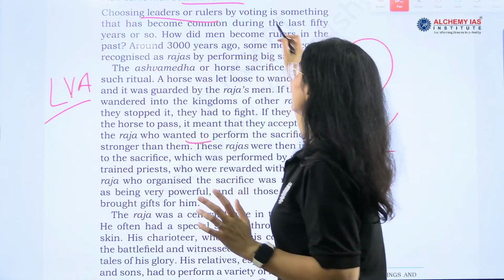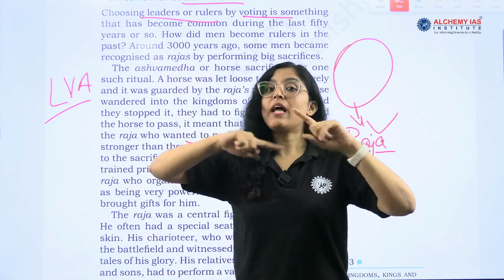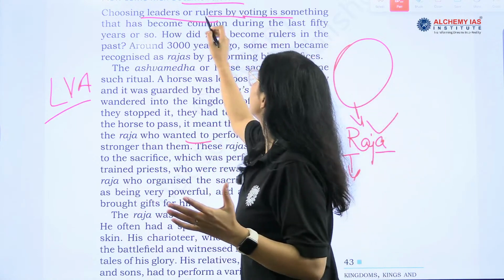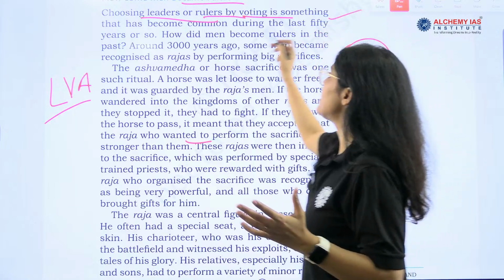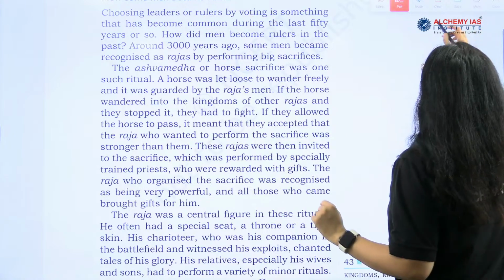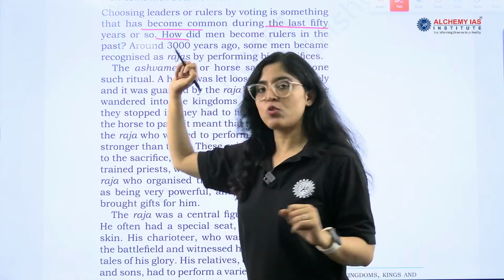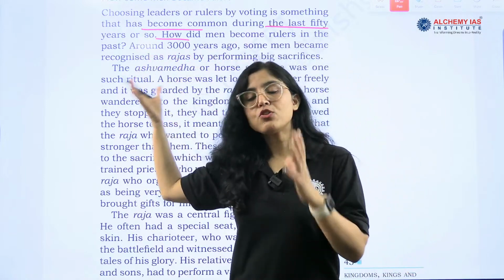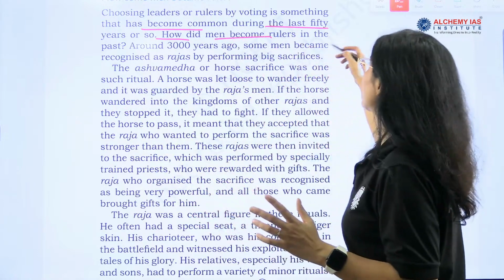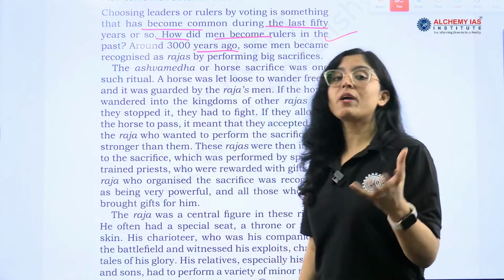Choosing a leader. There were assemblies also during the Rig Vedic period, yes or no? In that assembly, many important decisions used to be discussed. Choosing leaders or rulers by voting has become common. It is very common now, but earlier it was not so, during the last 50 years or so. Choosing a leader is very common nowadays, but it was not so before. How did men become rulers in the past?